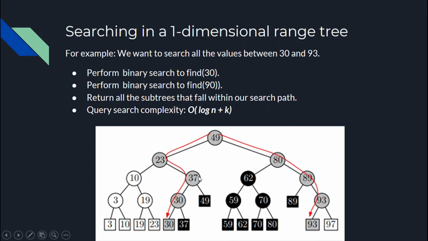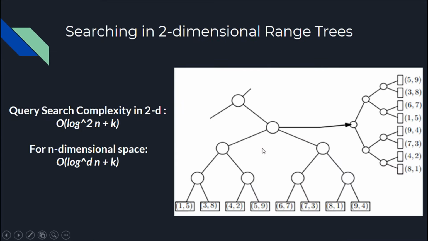That was only a one-dimensional case, but we can generalize range trees to higher dimensions. For example, let's take a two-dimensional case. The only difference would be that on every node we would have an associated tree sorted on the y coordinate. So we would have a main tree sorted on x coordinates, and every node in that x tree would have an associated tree sorted on y coordinates, and in both trees the data will be stored at the leaf nodes. It's pretty simple, right?